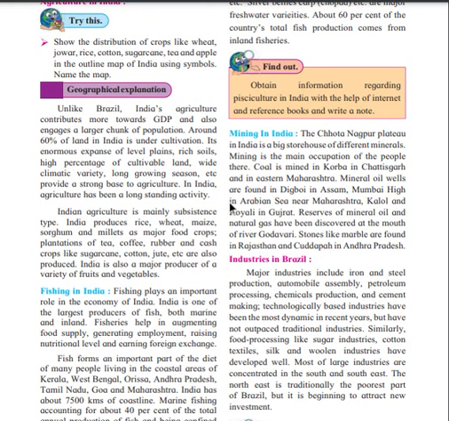India produces rice, wheat, maize, sorghum, millets as major food crops. Plantation of tea, coffee, rubber, and cash crops like sugarcane, cotton, jute, etc. are also produced. India is also a major producer of a variety of fruits and vegetables. Not only wheat and rice, they are also producing fruits and vegetables.